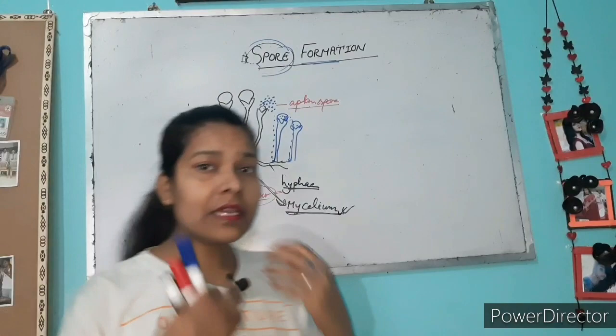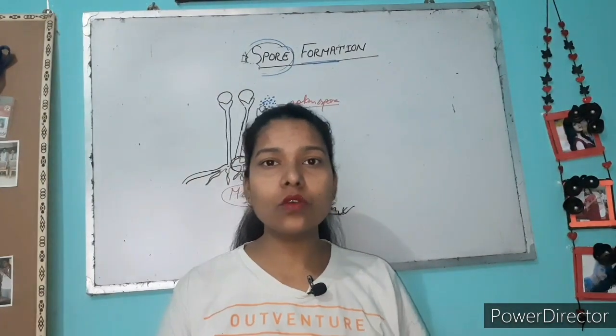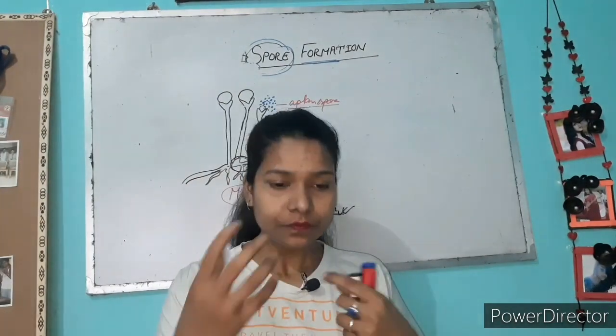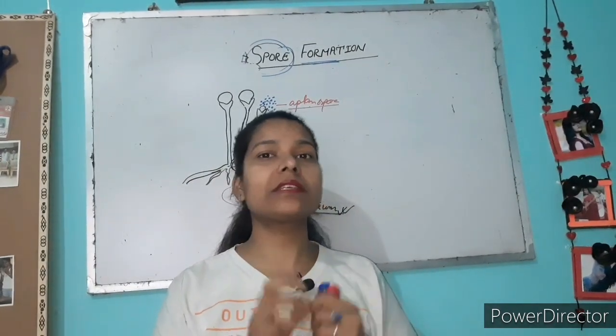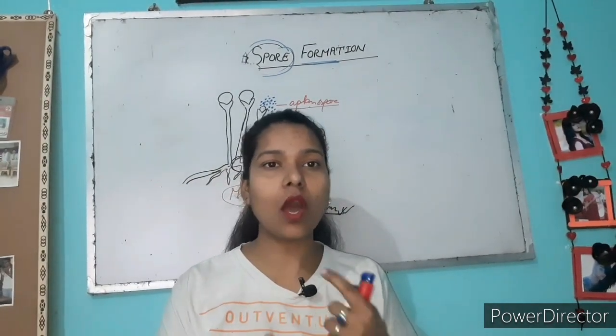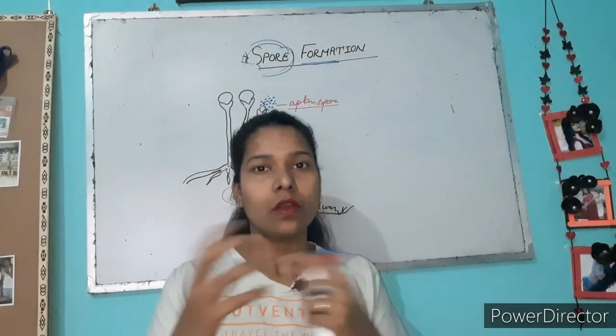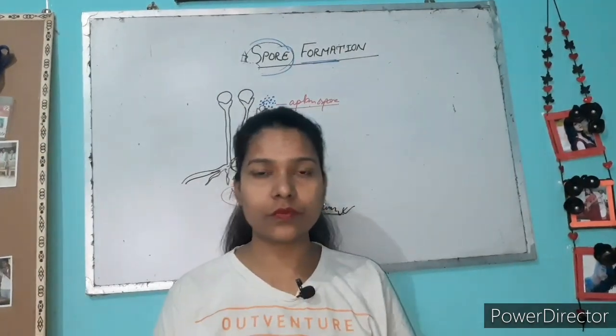Another example I give you is Penicillium. Let me draw the Penicillium structure, then I will teach you how Penicillium forms from one parent to the next offspring.